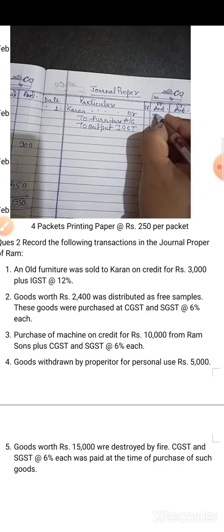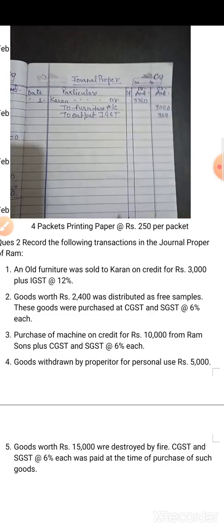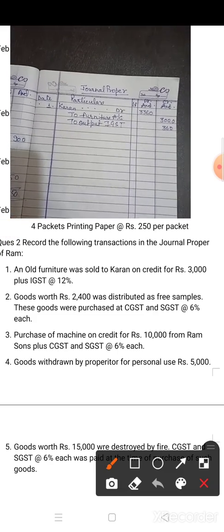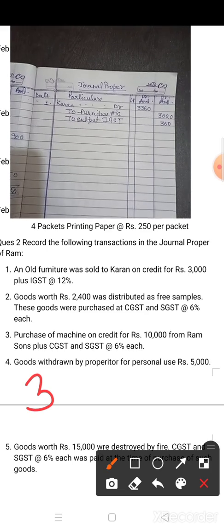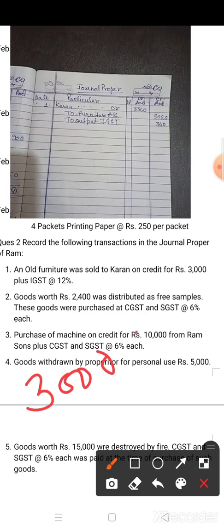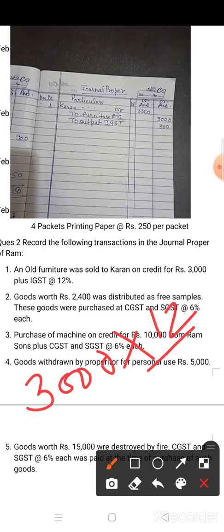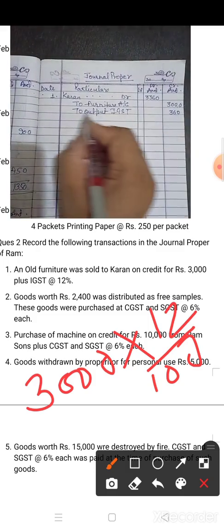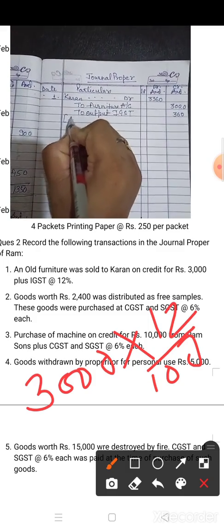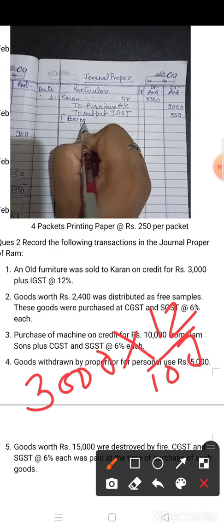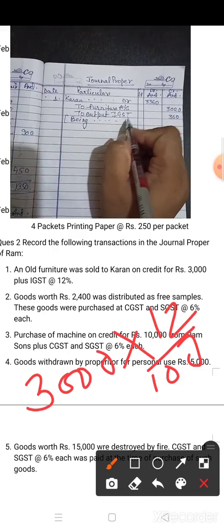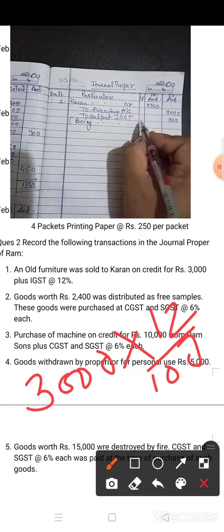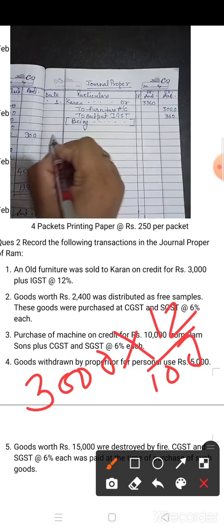Now the total amount you have to write down in the debit column. In this way you have to make the journal entry. GST amount, in this way you have to find out: 3000 is the furniture amount, 12% GST. Okay. Now after that you have to make the narration. So narration you have to start with the word being and write down the transaction which is given in the question. Being all furniture was sold to Karan on credit. Okay. Now come to the next.